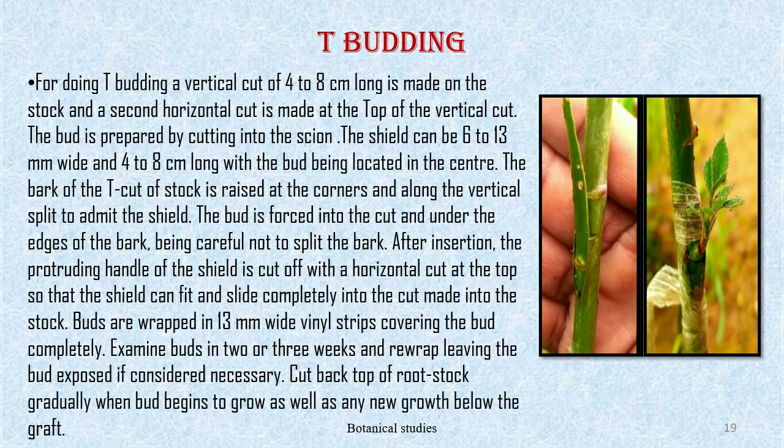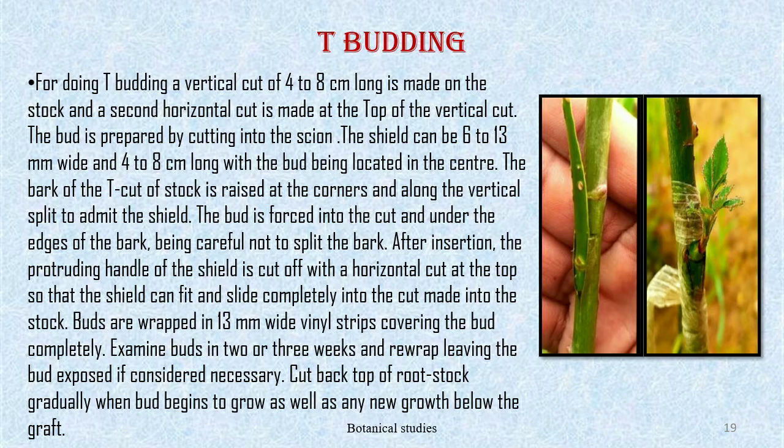The bud is prepared by cutting into the scion. The shield can be 6 to 13 mm wide and 4 to 8 cm long, with the bud being located in the center. The bark of the T cut of the stalk is raised at the corner and along the vertical split to admit the shield.